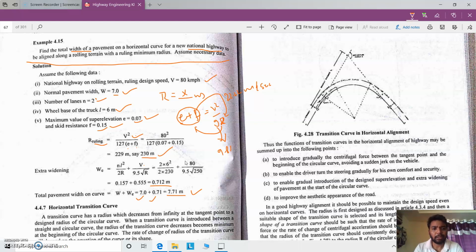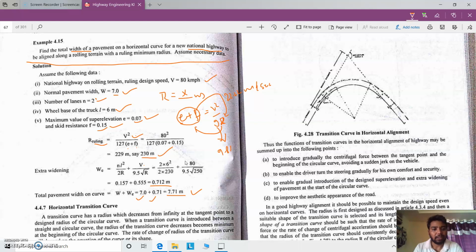When the width of the pavement is 7 meters, the number of lanes will be 2, and the length of wheelbase considered in the extra widening is recommended as 6 meters or 6.1. Based on that, you can consider any one value for L, right?